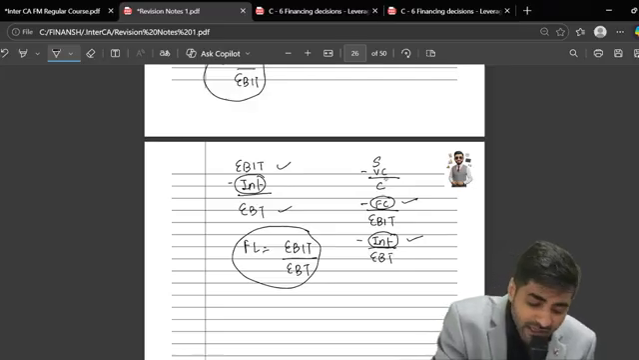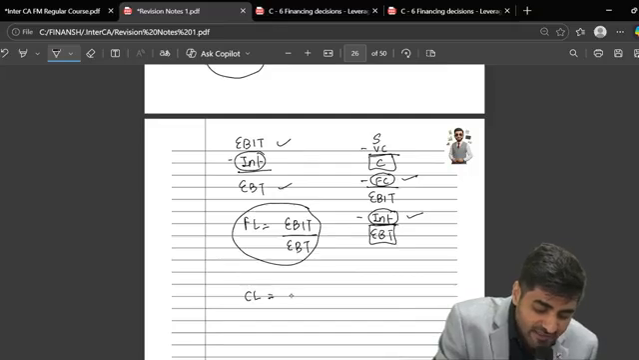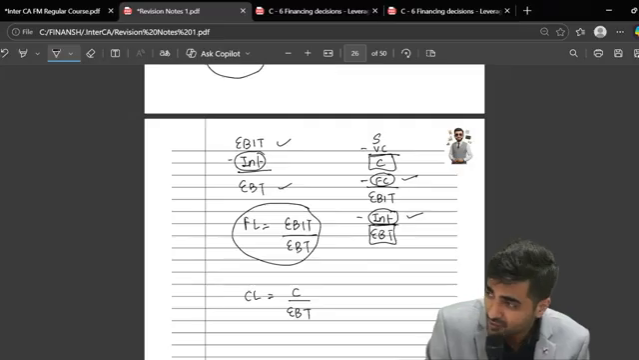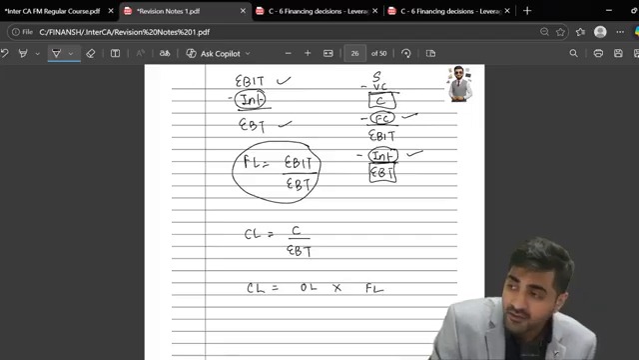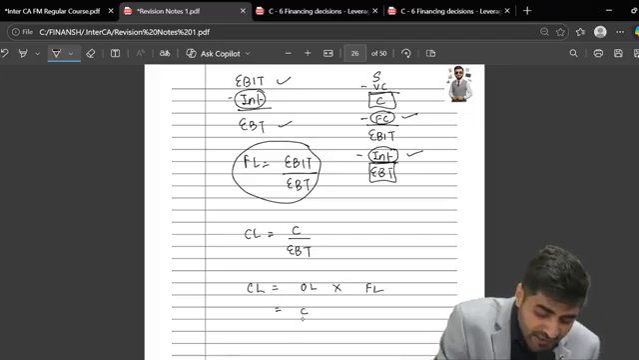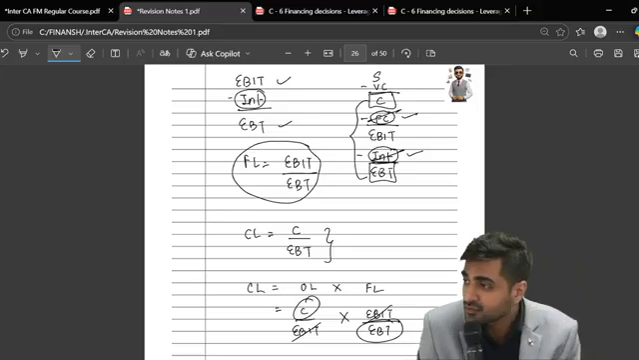But if I want to measure the impact of fixed cost and interest both, I will take contribution upon EBT. So what's your combined leverage? That is nothing but contribution upon EBT. Can you tell me the combined leverage formula? OL into FL. OL is contribution upon EBIT, FL is EBIT upon EBT, so I'll be left with contribution upon EBT, because it measures the impact of fixed cost and interest both.